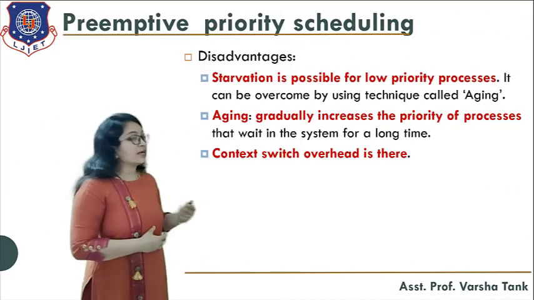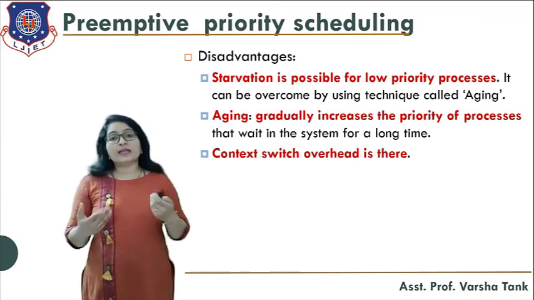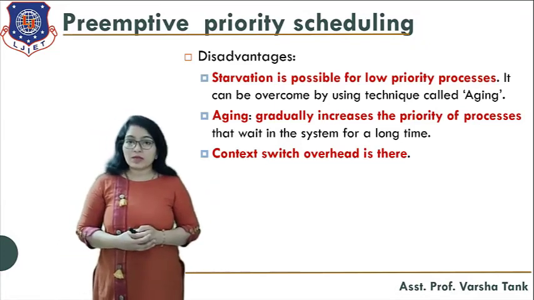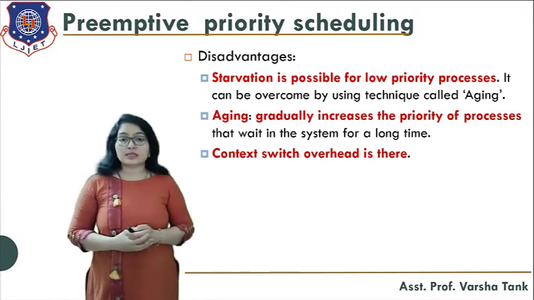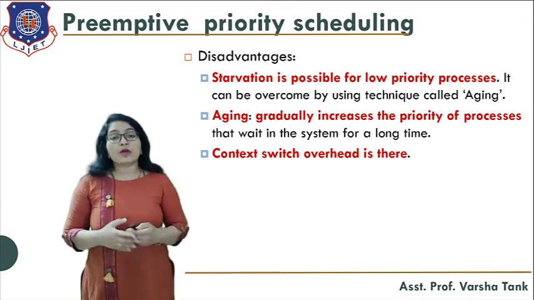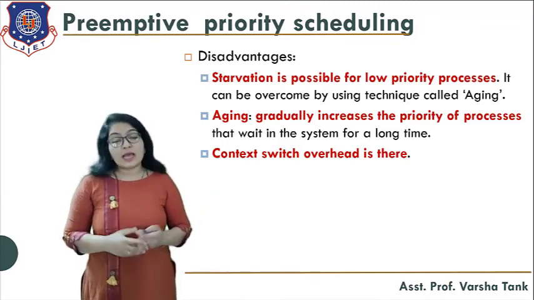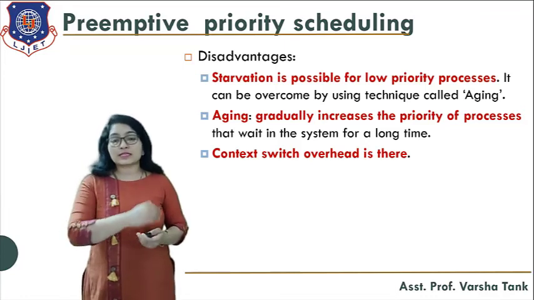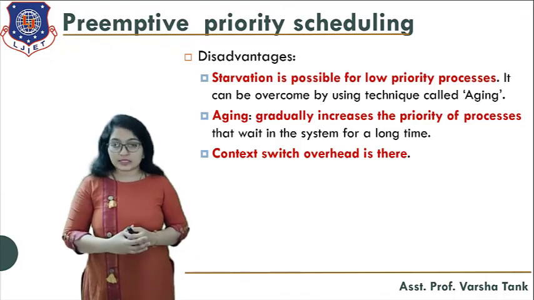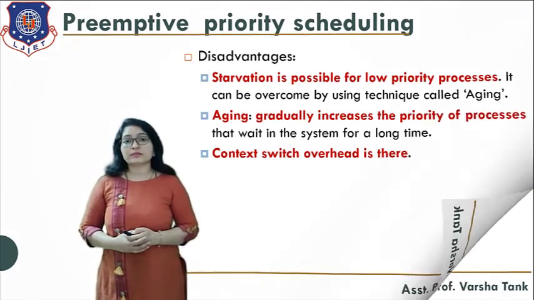Now what are the disadvantages of this? Again, starvation is possible for the low priority process and that we can solve using the aging technique that we have discussed in the non-preemptive. And context switch overhead is here because we are switching the process every time. Because if any high priority process comes, we will switch out the low priority process, and it happens to the low priority process every time, because if any high priority process comes, it has to stop its execution. Okay, so that is the disadvantage of this preemptive scheduling.